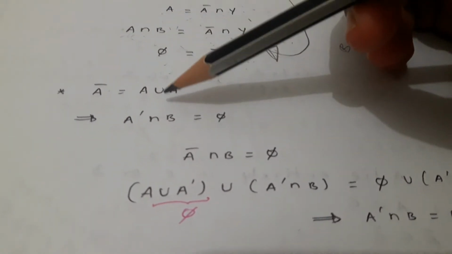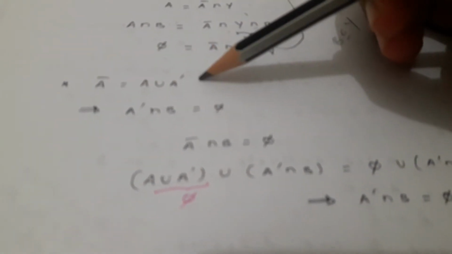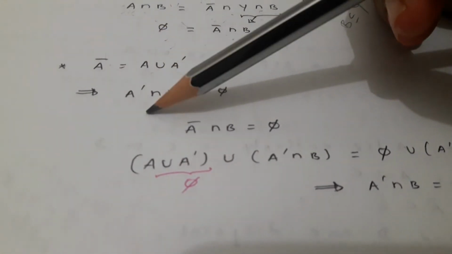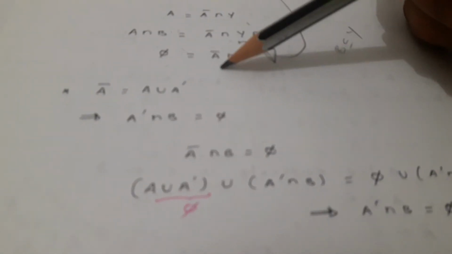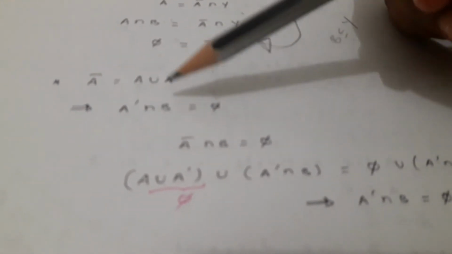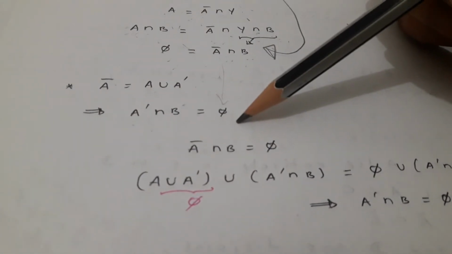Now let's see another note, that is A closure is equal to A union A dash, that is, the limit points, and A is closed. Therefore, A dash intersection B will be empty. For this one we can put like this: A dash intersection B is empty. That means A closure intersection B is empty.